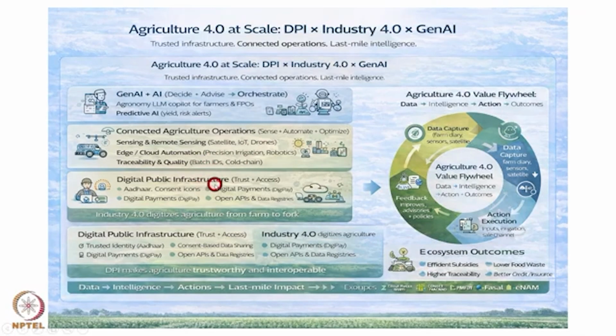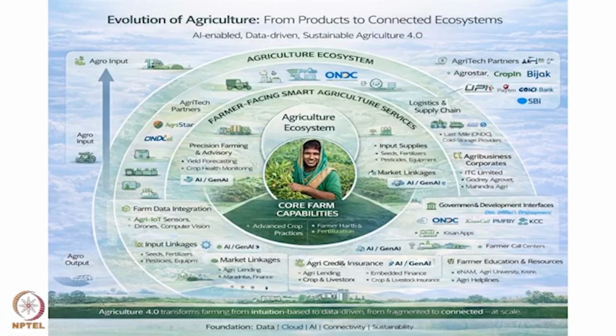That is now being captured on a platform which is connected with the DPI, digital public infrastructure, which has the facility to connect with the banks and the fintech companies, so that farmers can access those facilities and get the benefit out of that. That integration is also happening. Though the growth is slow, this is a good prospect of integration of agriculture services on digital public infrastructure, not running as silos. So this is the big picture of what is happening in agriculture.